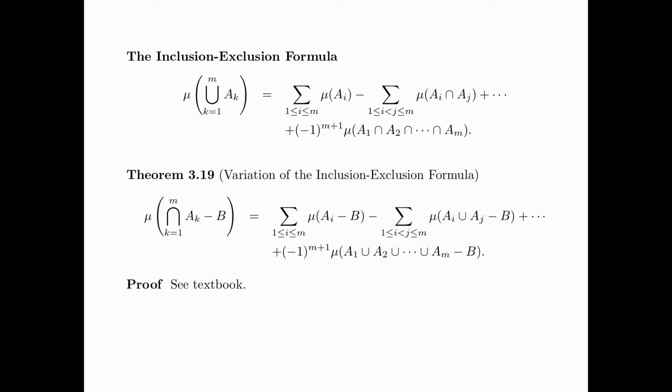Theorem 3.19 in the appendix is a variation of the inclusion-exclusion formula. The proof of this theorem is elementary. For the details, please see the textbook. To understand this variation of the inclusion-exclusion formula, we cover all the minus b in the formula and observe that this formula is just the inclusion-exclusion formula with all the unions replaced by intersections and all the intersections replaced by unions.